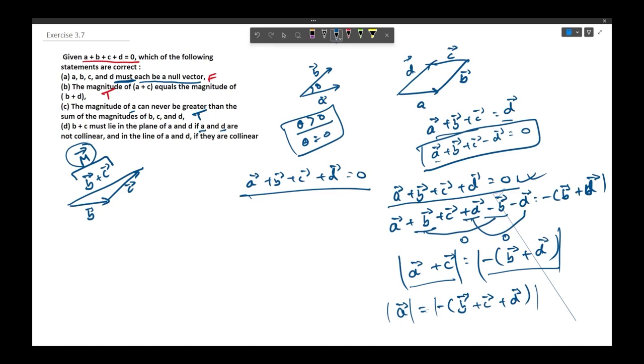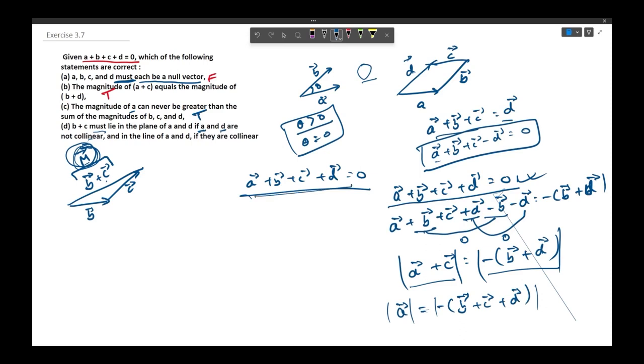We all know that for a set of 3 vectors addition to be 0, they must lie in the same plane. So this condition is true because M now carries B plus C. So B plus C plus A plus D must be zero, and this M vector must lie in the plane of A and D for this condition to be true.